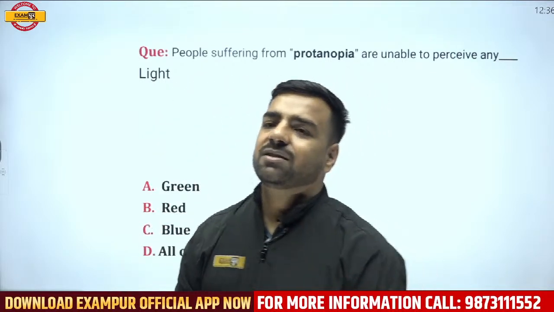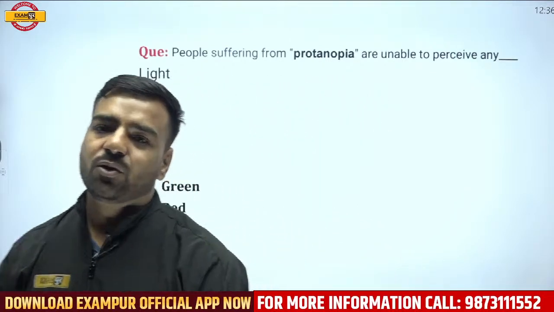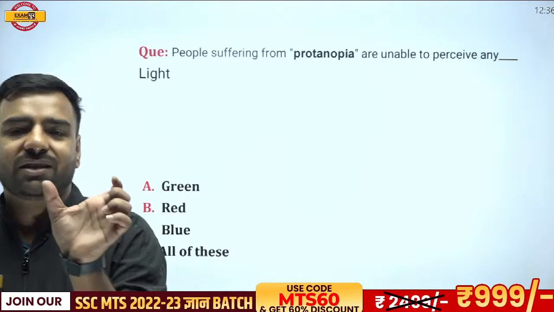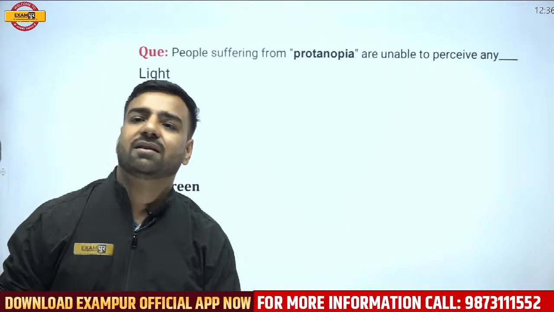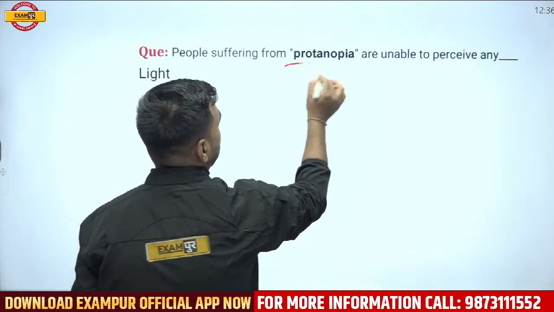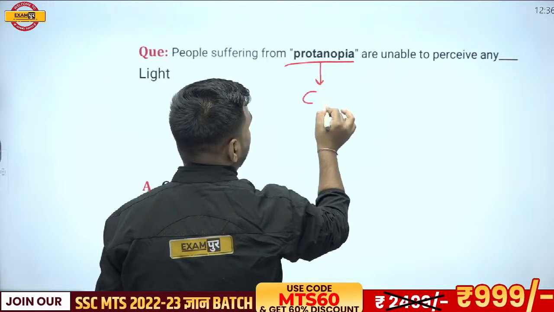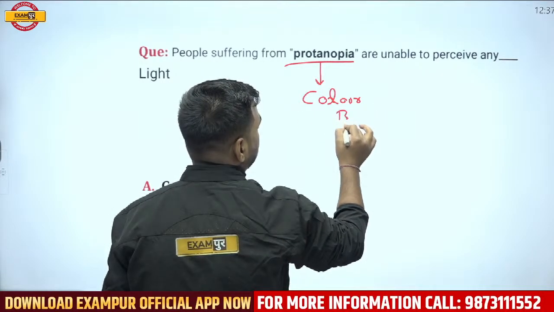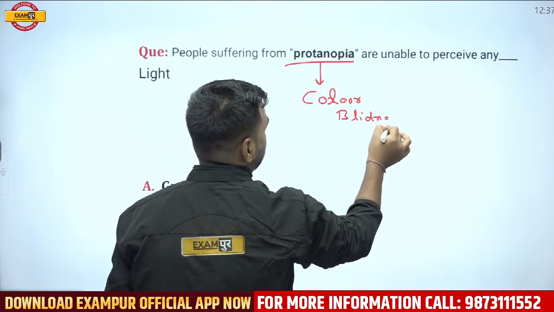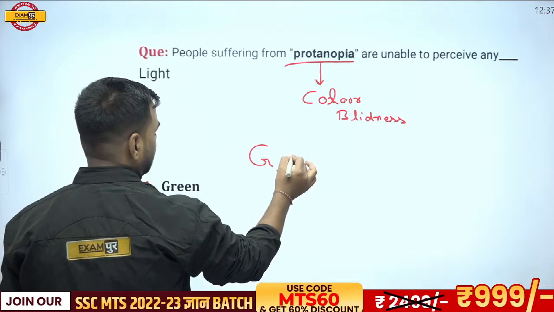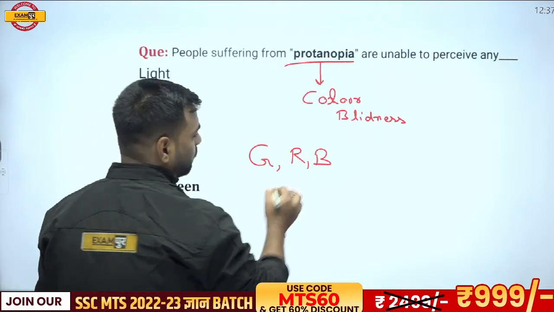In rear view mirrors, objects seem to be closer than they actually are. That is the statement which is given there. Now, if I talk about protanopia, it is actually a condition of color blindness, where we can face an issue in green, red, and blue.